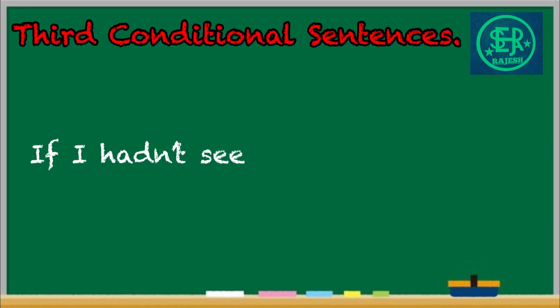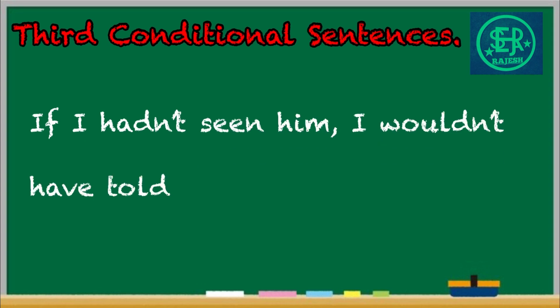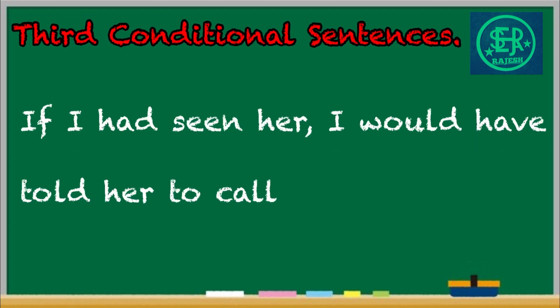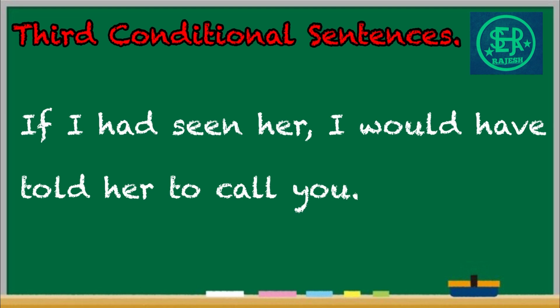If I hadn't seen him, I wouldn't have told him. Actually, what happened here? I saw him and I told him. But now I am imagining that if I hadn't seen him, I wouldn't have told him. If I had seen her, I would have told her to call you. Actually, what happened here? I didn't see her and I didn't tell her to call you. Here also, I am imagining that if I had seen her, I would have told her to call you.